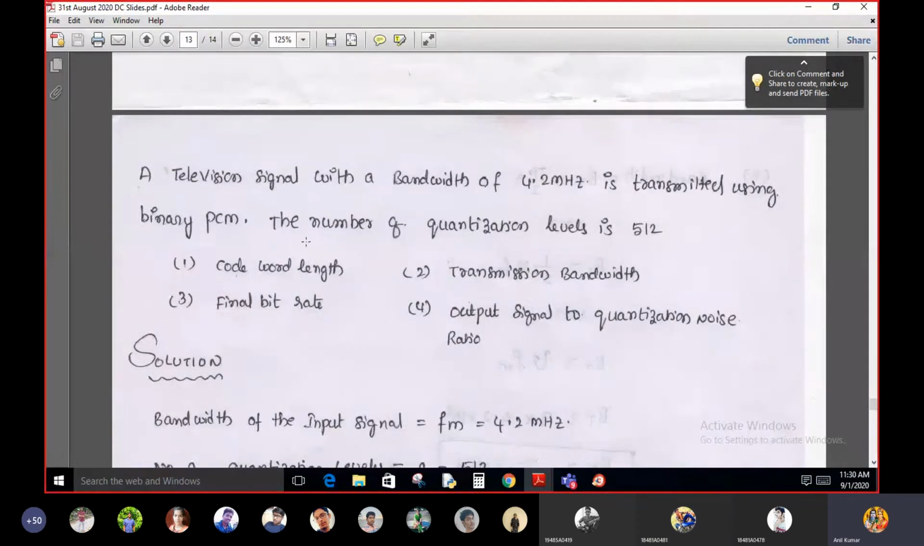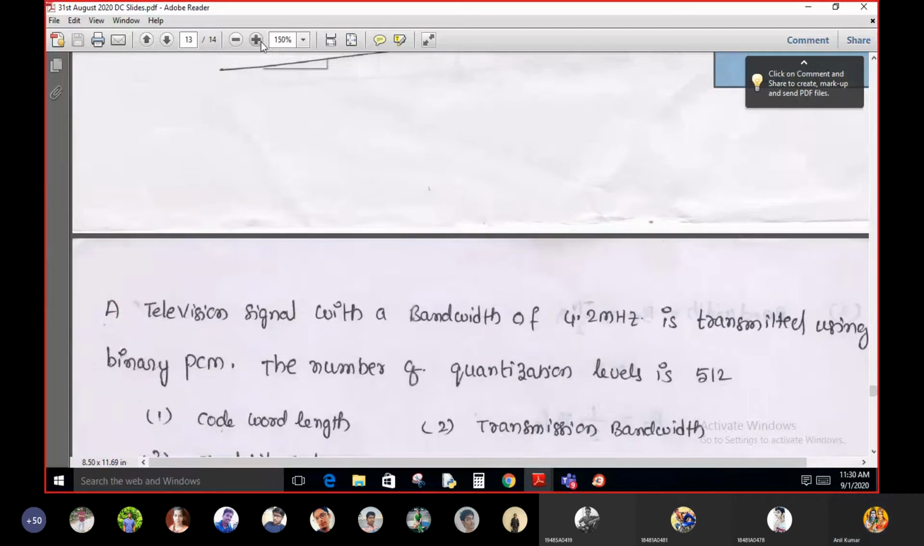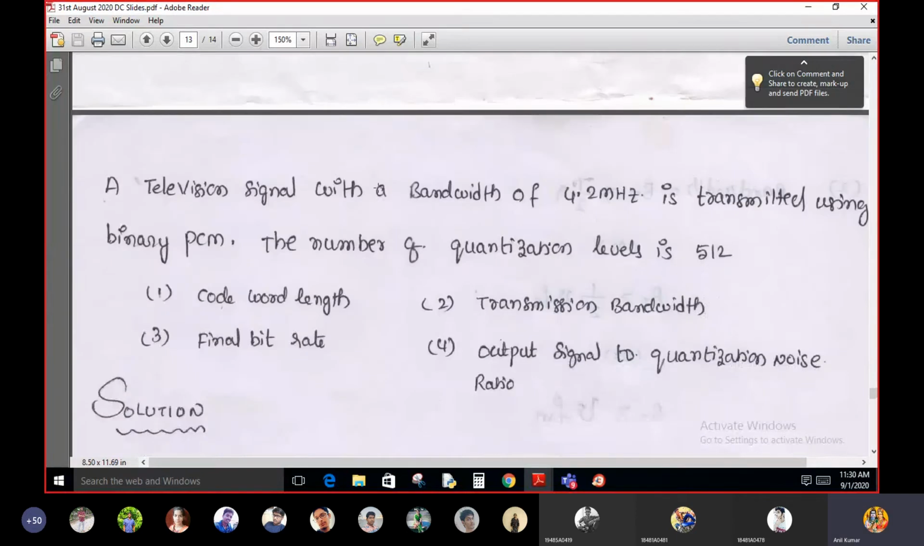Now I'm going to solve one problem. All of you please take down this problem. Students, please take down this problem. I will give 2 minutes of time, so please all of you note down this problem.